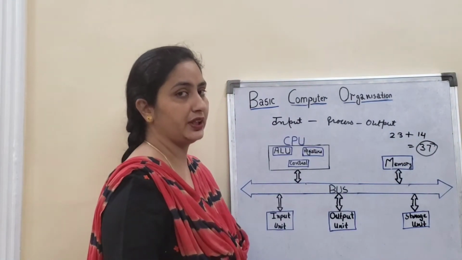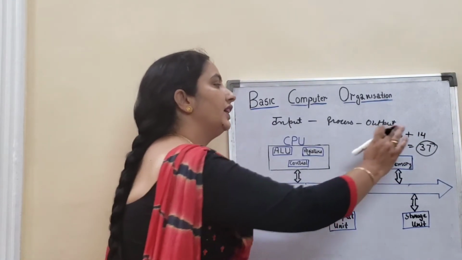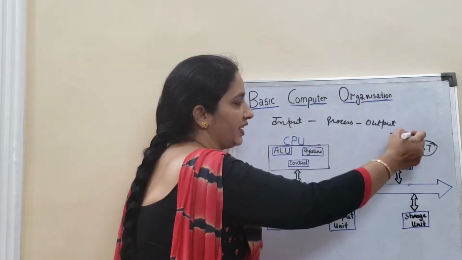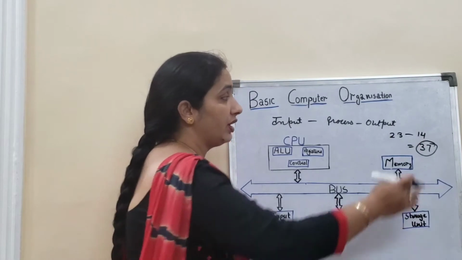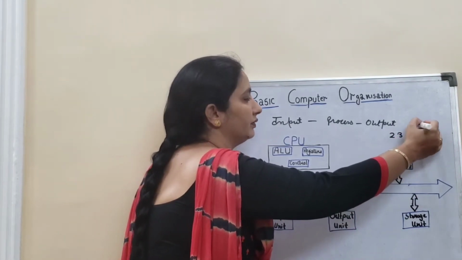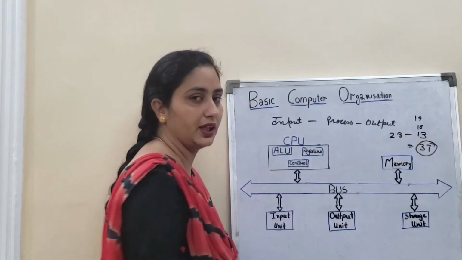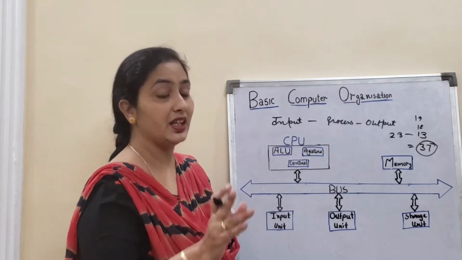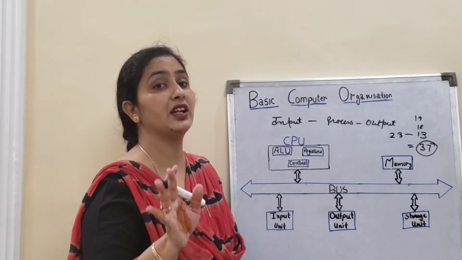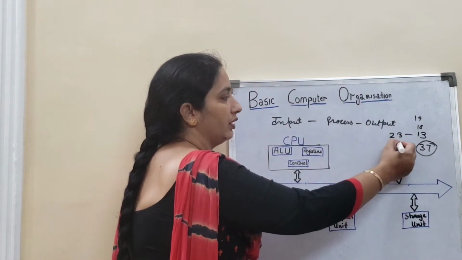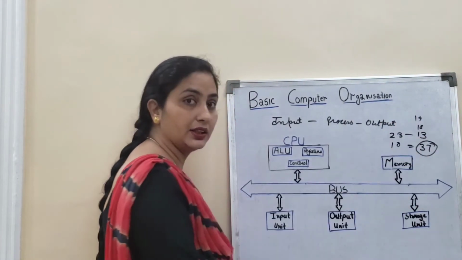But as an operator, it is very possible that while writing, you may make a mistake. Instead of the plus sign, you press the minus sign, or instead of 14, you may write 13 or 18 or 19 or anything else. In this case also, you made a mistake, and the computer will give you output. You will get maybe 10 or some other output.